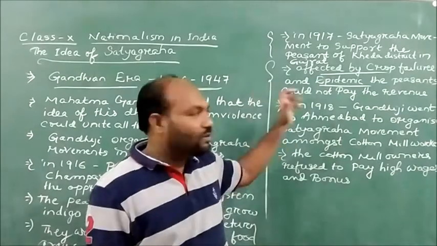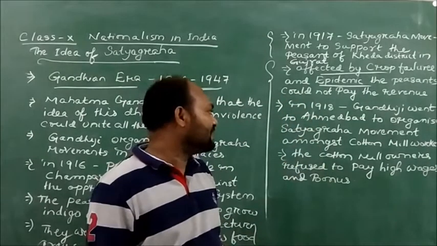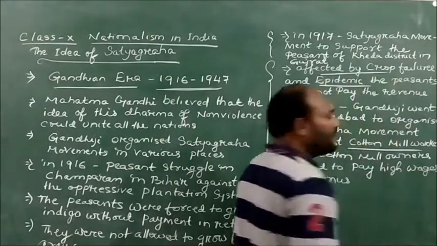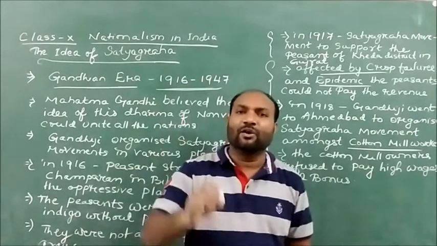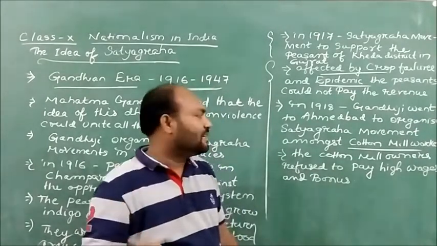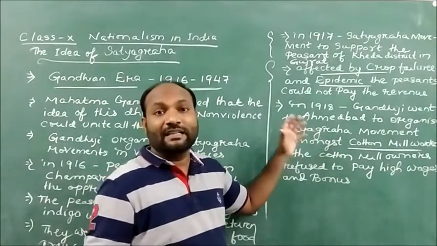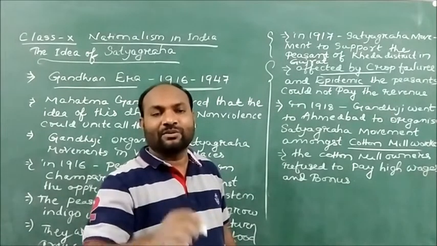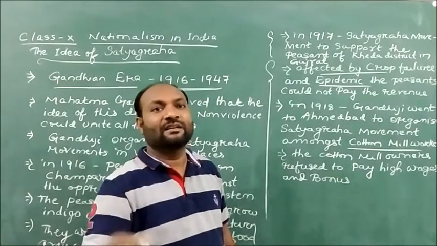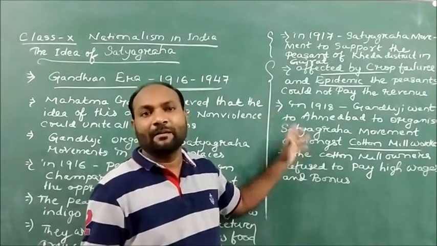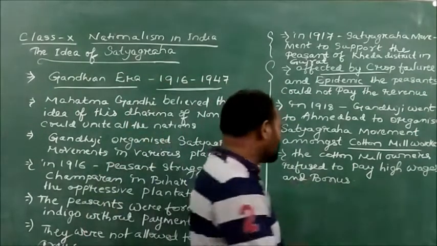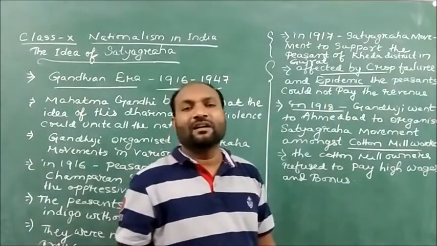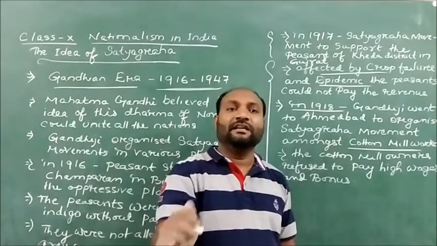Then he is again going to Ahmedabad to organize the Satyagraha movements. In Ahmedabad also we see the cotton mill workers facing a lot of challenges. And what are the challenges? The cotton mill owners are not at all willing to pay high wages as well as the bonus. When they are not given high wages and bonus, the cotton mill workers' lives become very painful here. So he is going to Ahmedabad in 1918 and successfully organizing the Satyagraha movements in Ahmedabad.